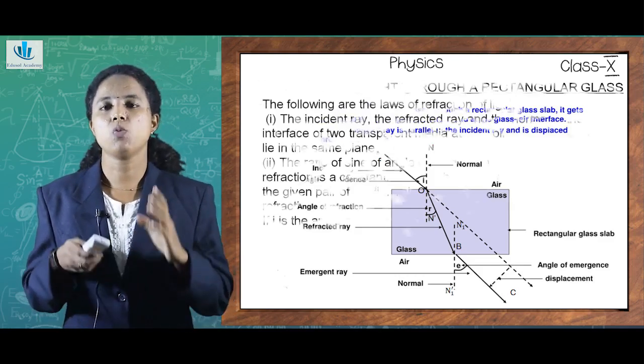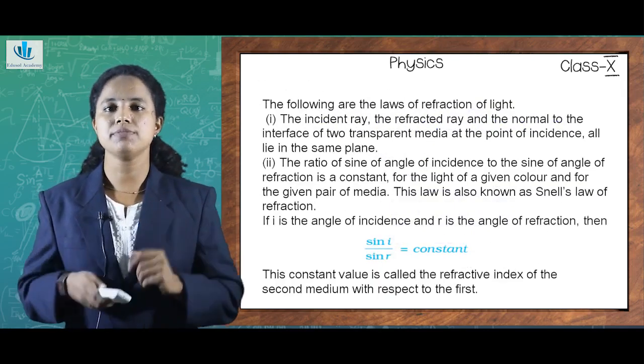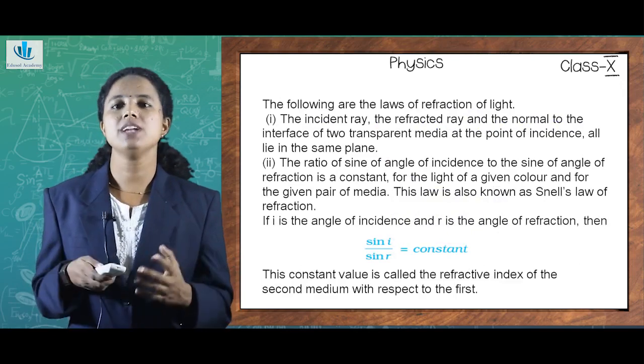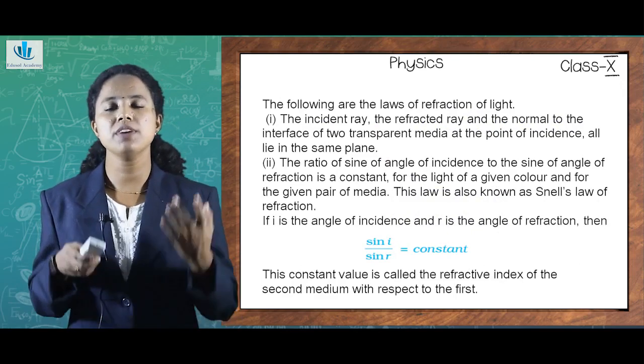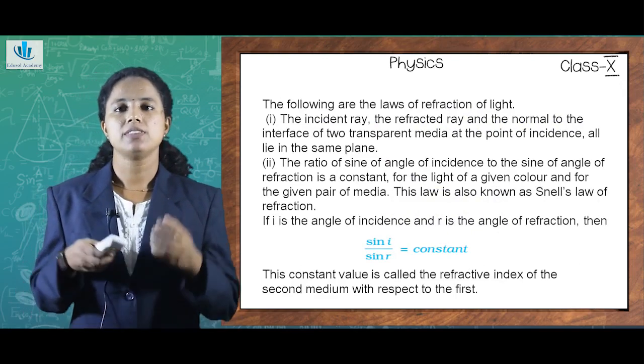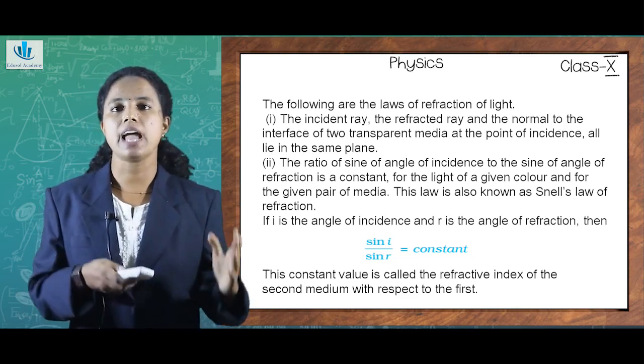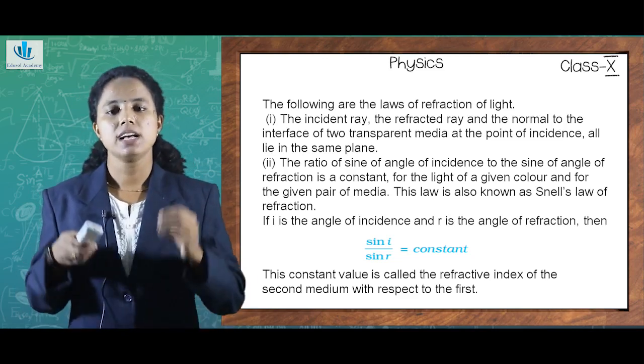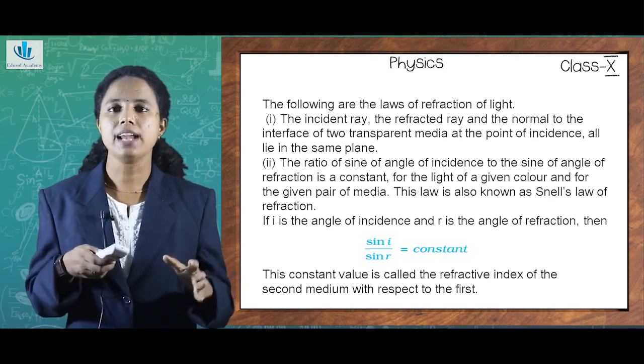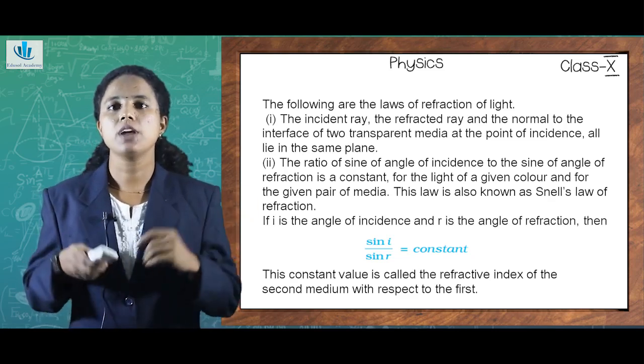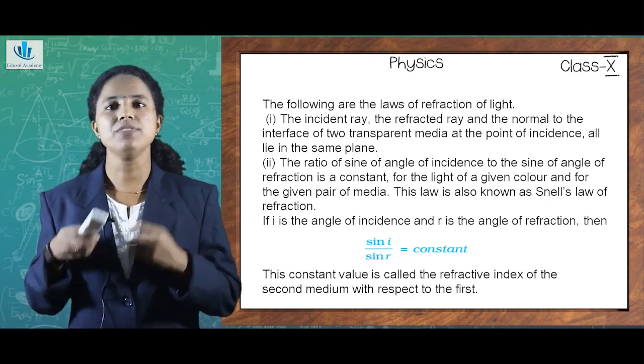So we need to understand the different laws of refraction of light. We have already understood the laws of reflection of light, isn't it? That is, angle of incidence equals angle of reflection, and the incident ray, the normal and the reflected ray all lie on the same plane at the point of incidence.